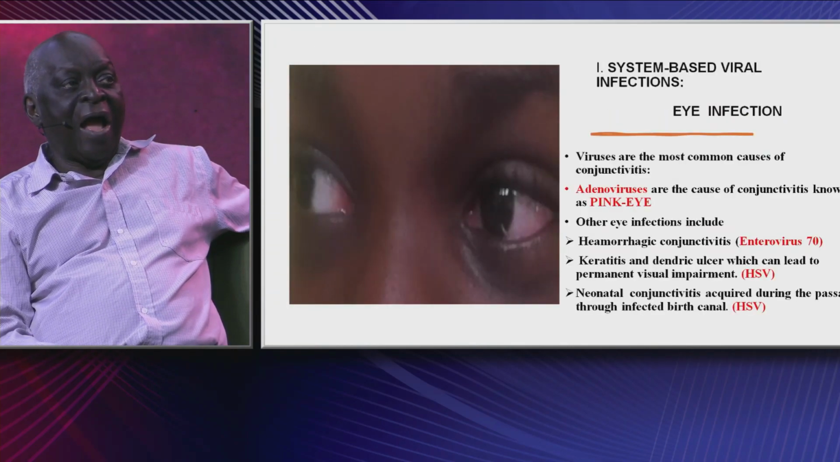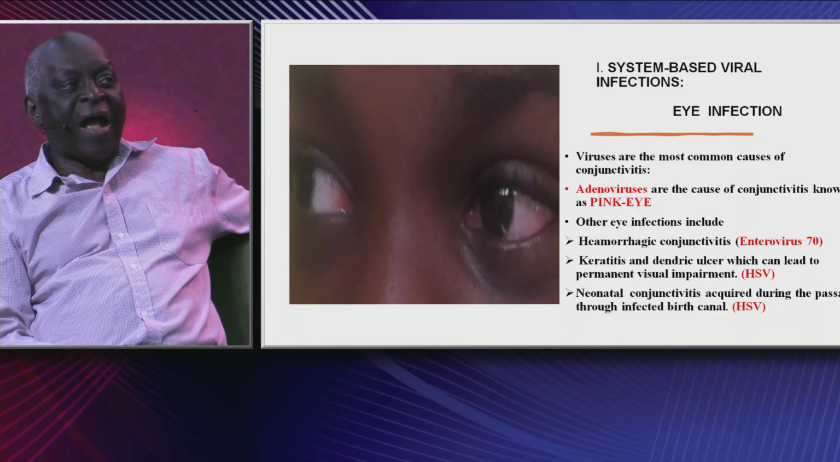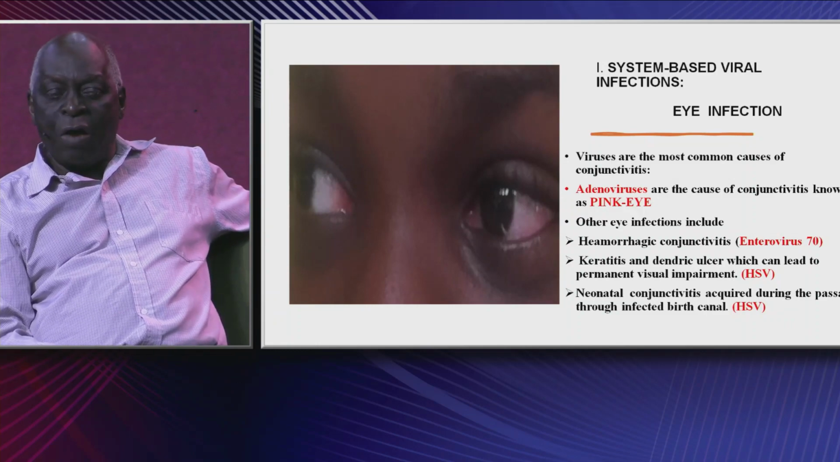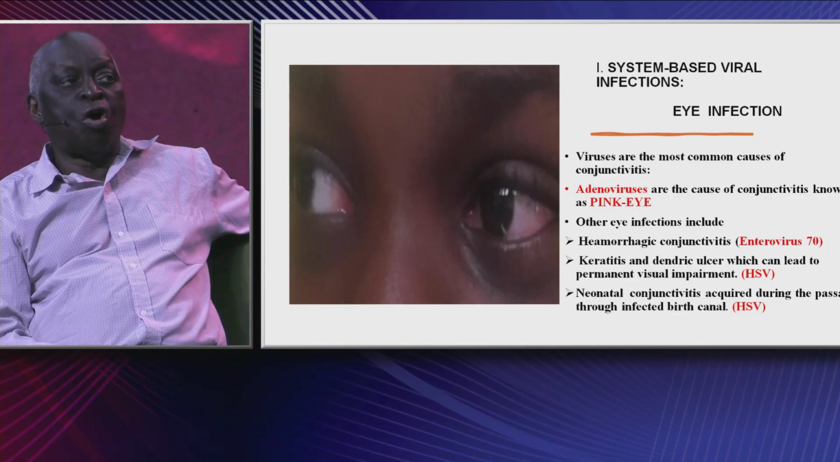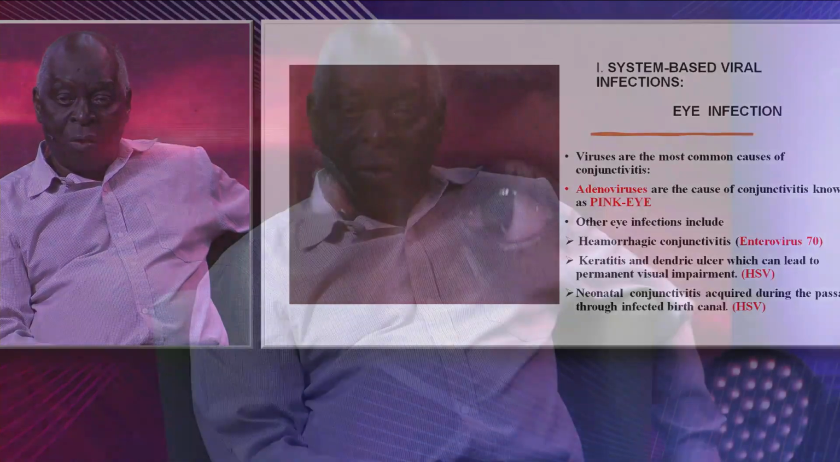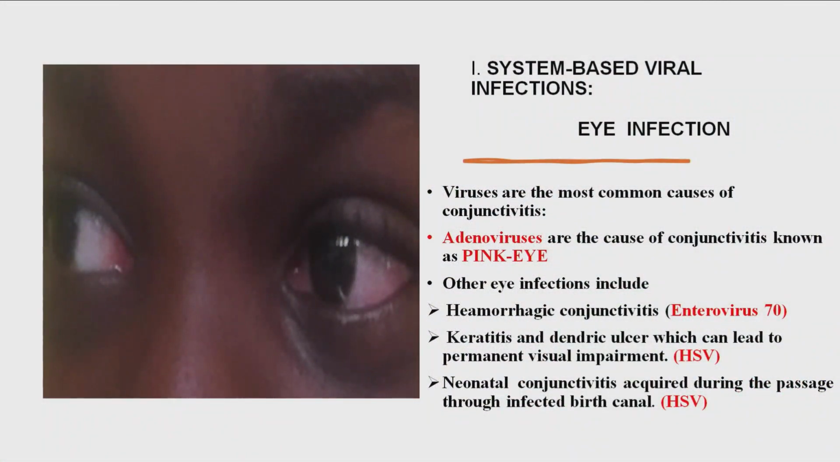Now, I welcome us to the system-based viral infections. Let's start with eye infection. Viruses are the major cause of conjunctivitis. What do I mean by conjunctivitis? Conjunctivitis is the inflammation of the conjunctiva, in layman's language, the cover of the eye. They are the major cause.